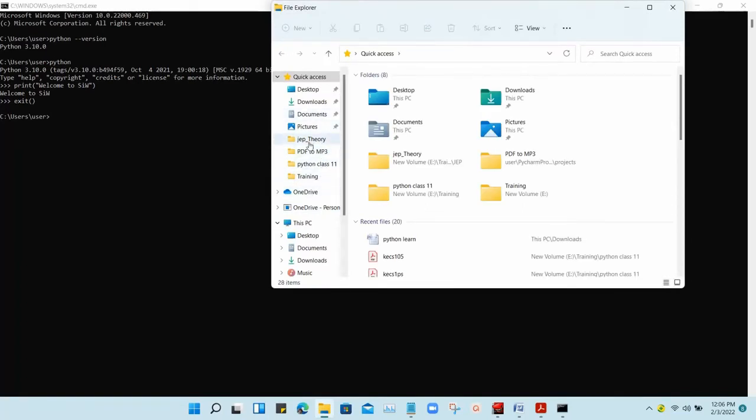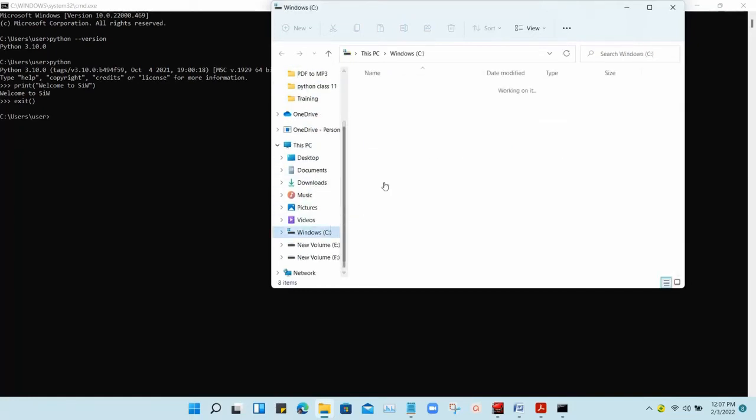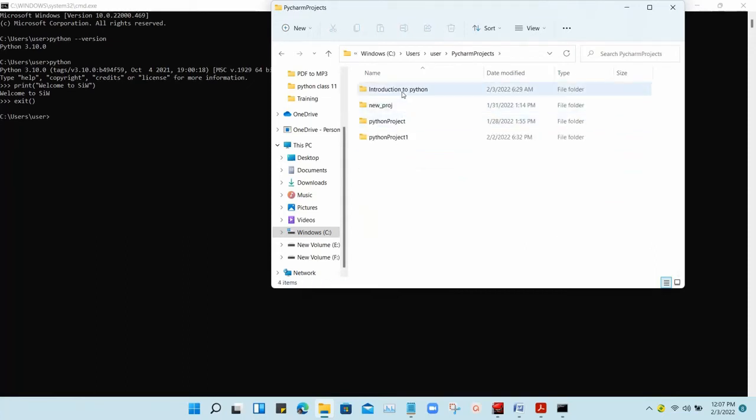Next, this is one method of executing your program, where you directly type print and enter. Another method is to open your completed program. If you have saved any Python project, you can go to that specific path and open it. Here I have a lot of projects, four projects, and all the projects are installed in various virtual environments.